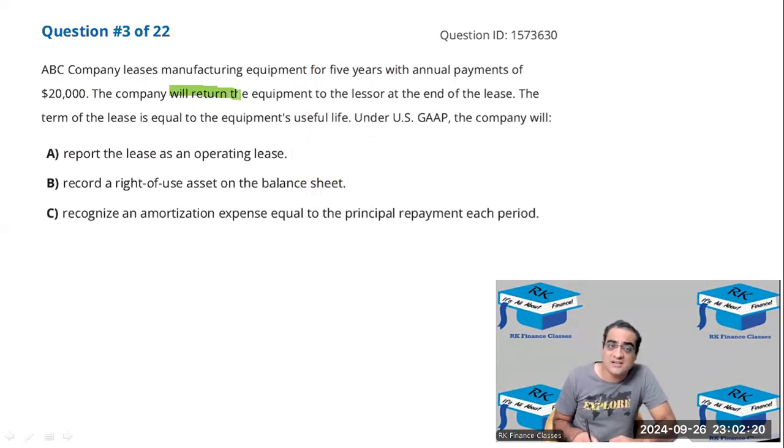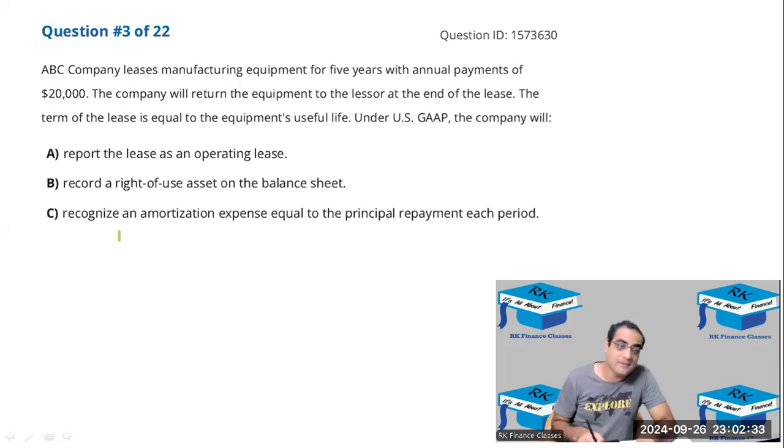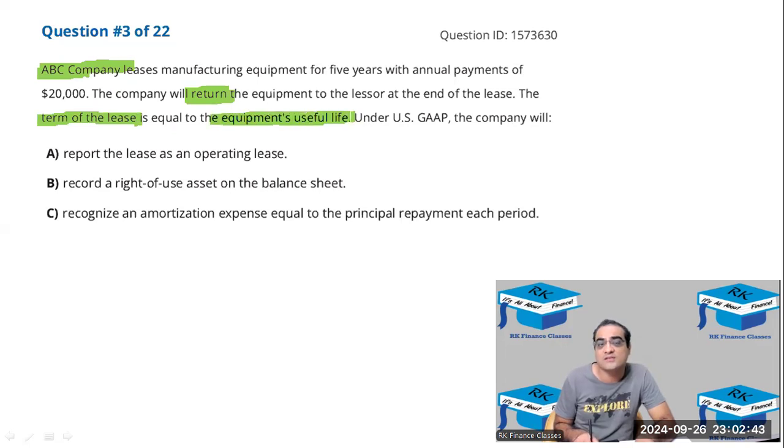The company will return the equipment. So if I just look at it, the equipment will be returned. So it looks like it's an operating lease, because in the case of a financial lease or capital lease, the asset will remain with the lessee. Okay, so ABC company is returning this asset, so probably it could be an operating lease, but it is mentioned over here that the term of the lease is equal to the life of that machine.